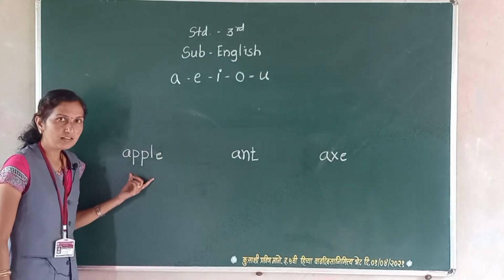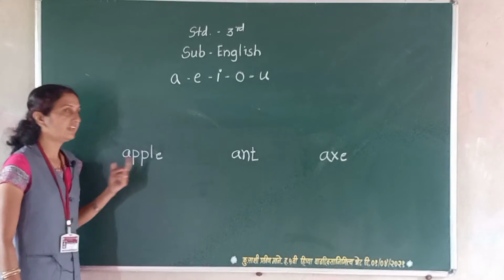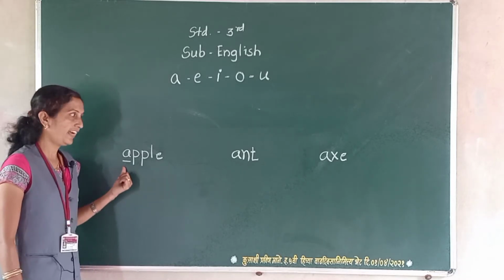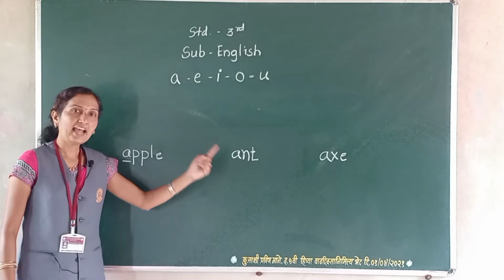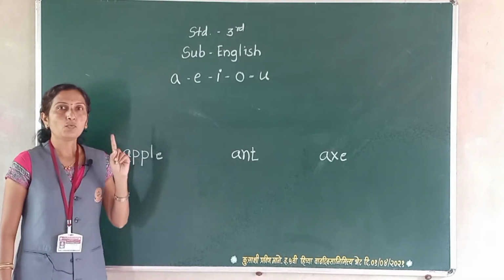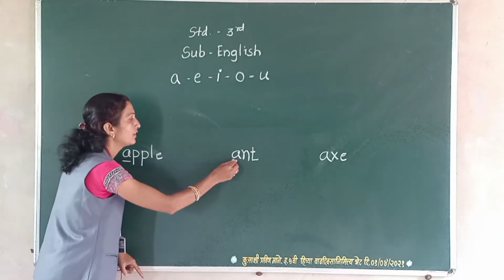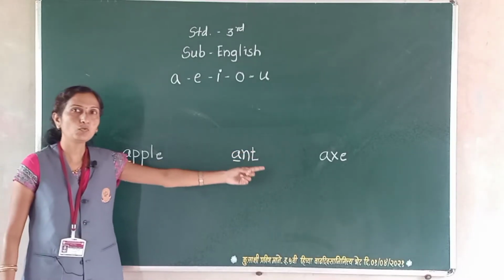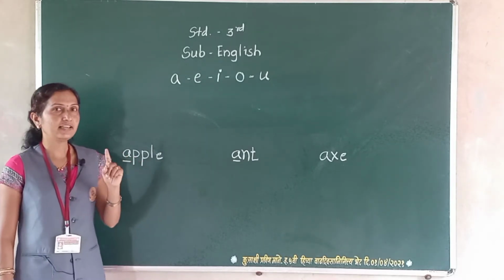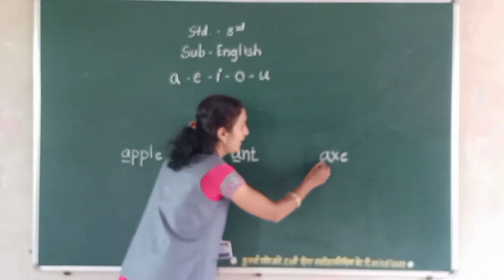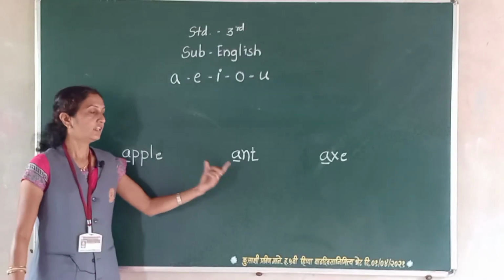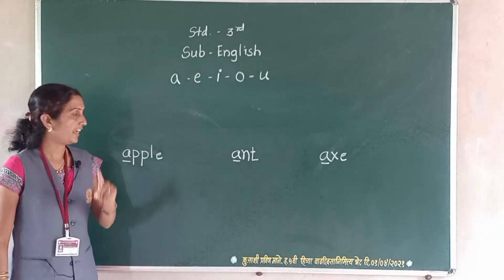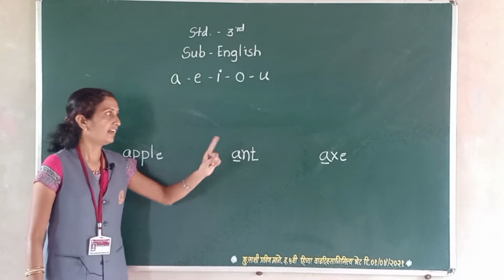The first letter of the word apple is A. The first letter of the word ant is A. The third one is X, and the first letter of the word X is A. We see the first letters of these words, and that is A. A for apple, A for ant, and A for X.